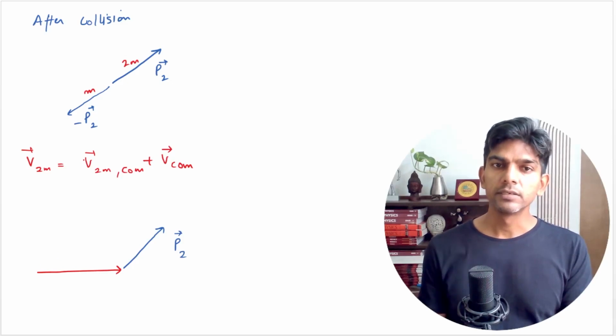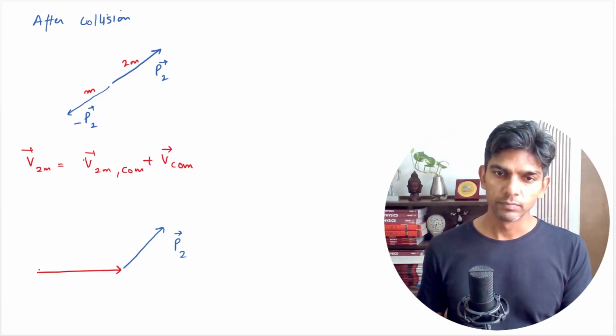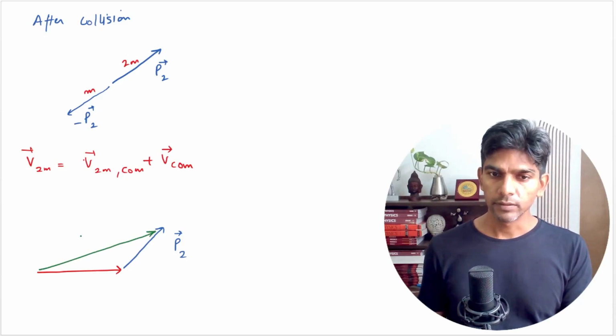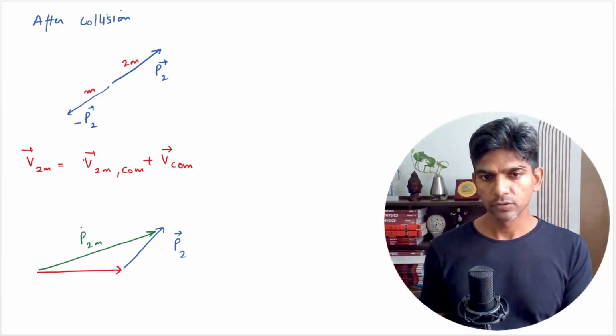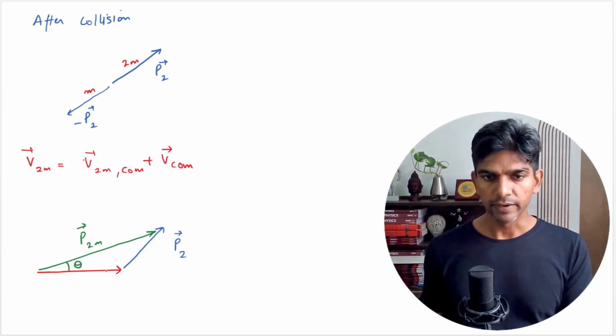If we take the resultant of these two, we will get the momentum of 2m after collision, and this will be the angle of scattering, or you can say the deflection of 2m. So that is the angle of scattering.